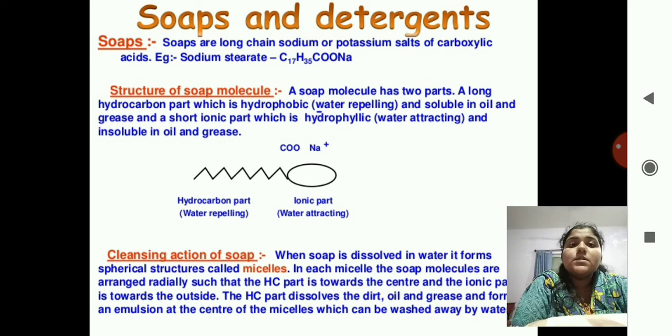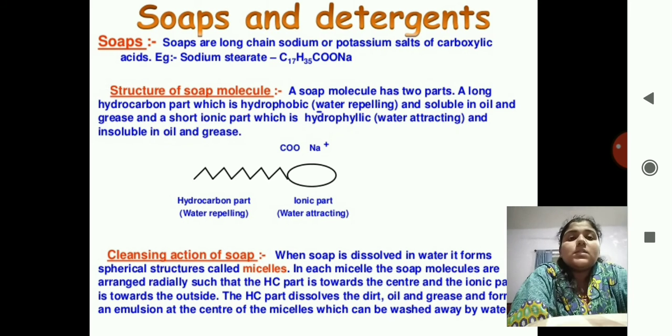This example is sodium stearate. You do not have to remember the names or anything. Just remember what soap is: a long chain of sodium or potassium salts of carboxylic acid. Okay, so see the structure of a soap molecule.